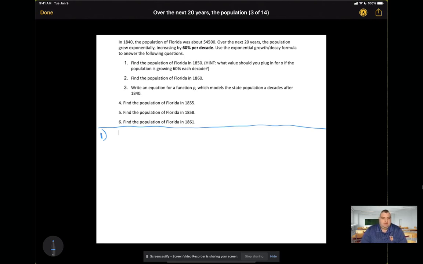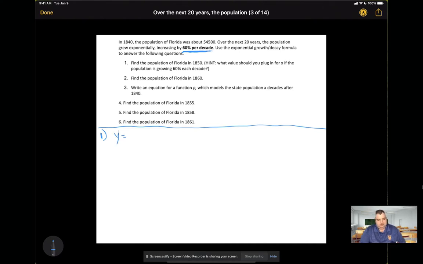In 1840, the population of Florida was about 54,500. Over the next 20 years, the population grew exponentially, increasing by 60% per decade. That is an important fact that I'm going to underline right here. Use the exponential growth decay formula to answer the following questions. Find the population of Florida in 1850.